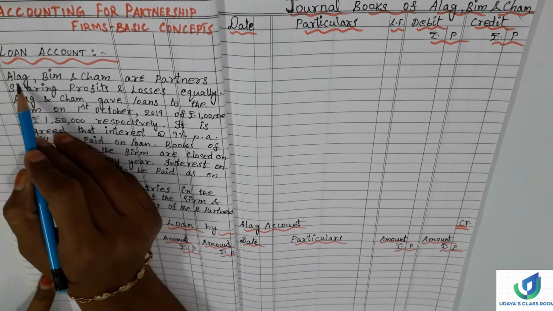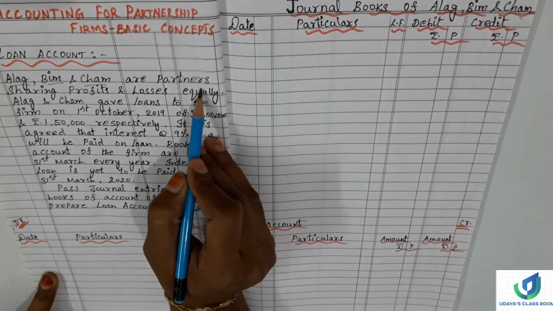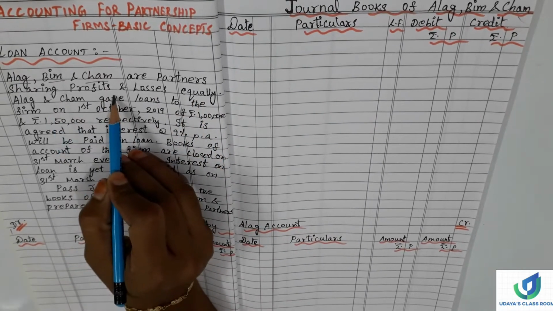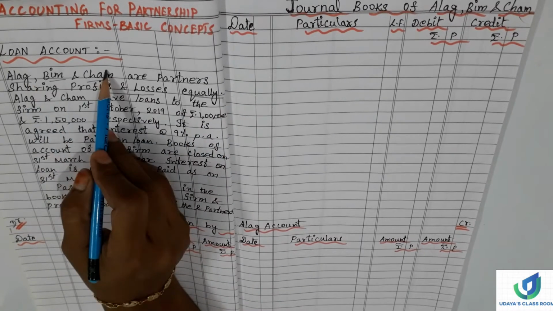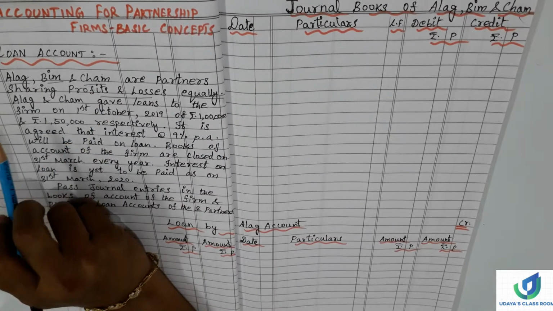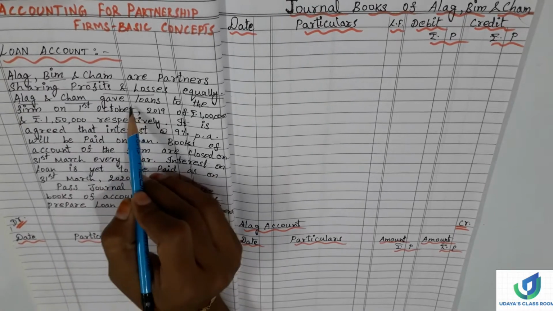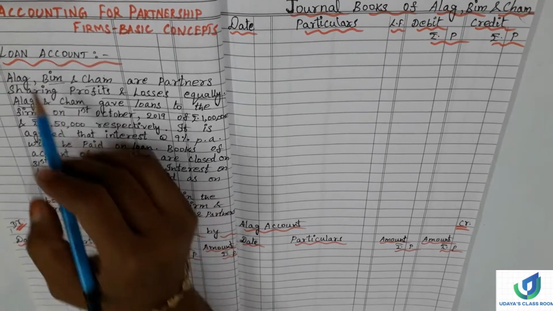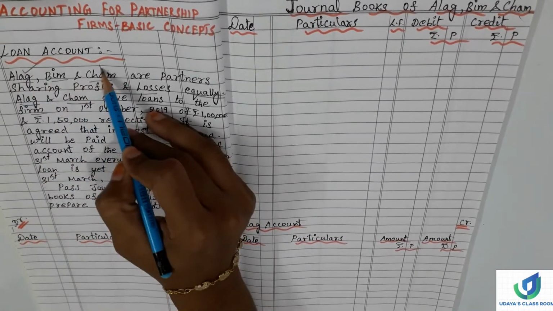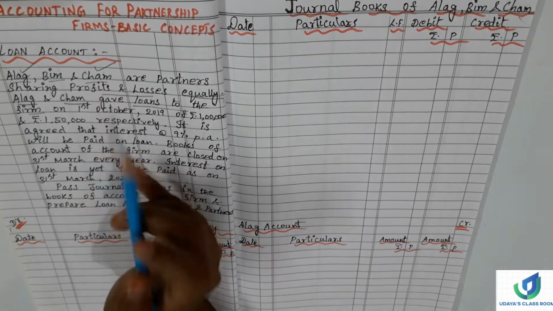There are three partners, Alag, Bim and Sham, sharing profits and losses equally. So all these partners are sharing their profits and losses equally. Alag and Sham gave loans to the firm. Who has given loans? Alag and Sham. These two partners have advanced a loan to the firm.